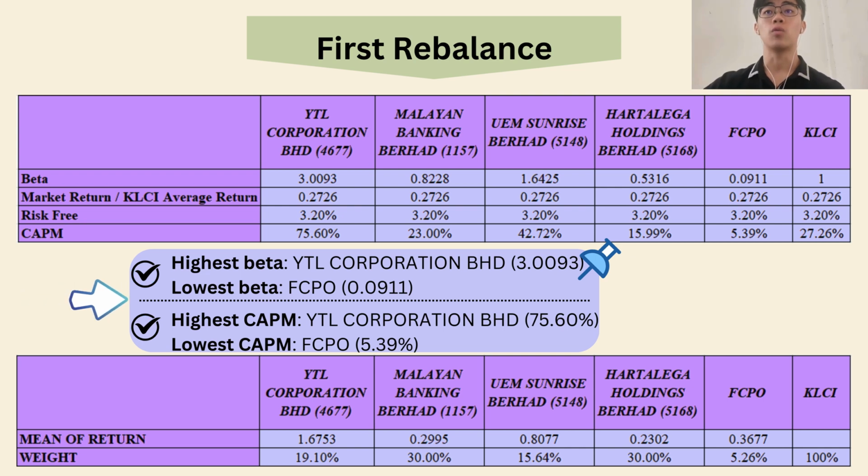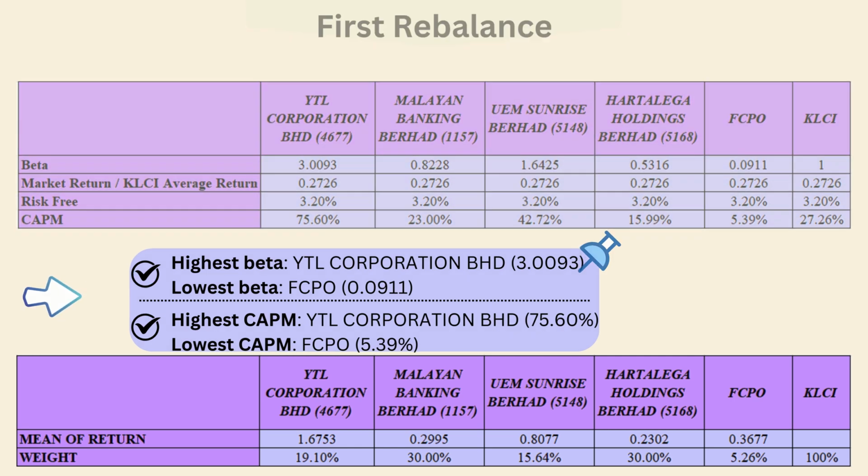For the first rebalance, we replace Tasco Berhad with FCPO to develop an efficient frontier due to its low performance, and get an optimal standard deviation of 1.27% and a portfolio return of 62.45%. With this level of standard deviation and portfolio mean return, we got the optimal allocation for each stock weightage: YTL Corporation Berhad 19.09%, Malayan Banking Berhad 30%, UEM Sunrise Berhad 15.64%, Harta Lega Holding Berhad 30%, and SBO 5.26%. Our portfolio Sharpe ratio is 45.83, indicating that our portfolio has high return relative to the amount of investment risk taken.